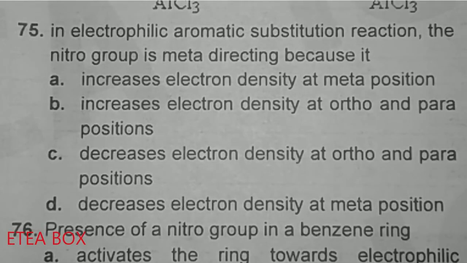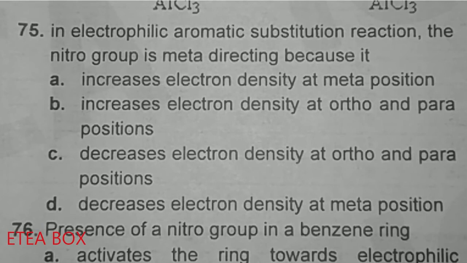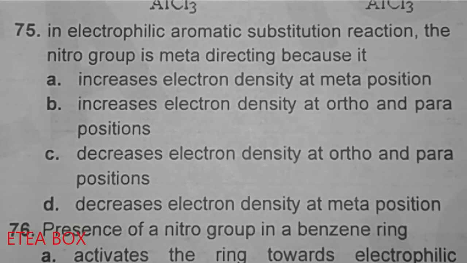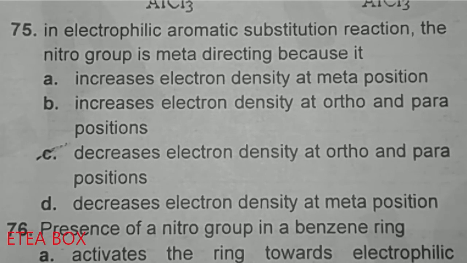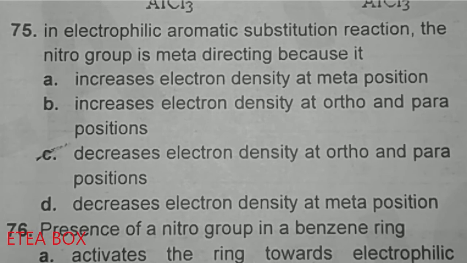In electrophilic aromatic substitution reaction, the nitro group is meta-directing because, now what is meta-directing? Meta-directing groups are the groups that decrease the electron density at the ortho-para position, okay, and in turn they are called meta-directing. So look at option C, that the nitro group decreases the electron density at the ortho-para position, and thus the electron density is greater at the meta position, okay.